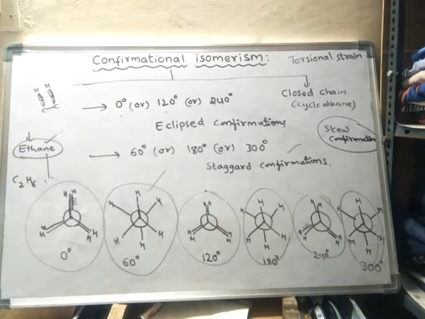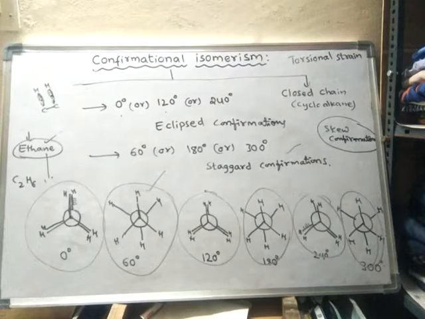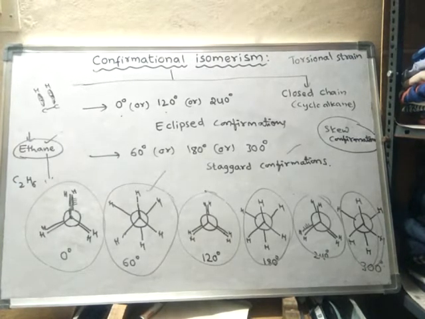Okay, due to the torsional strain, what is torsional strain? The repulsion between the electron clouds of the adjacent bonds is said to be torsional strain. So due to the torsional strain, what happens? The eclipsed form is least stable. Hence the staggered form is the most stable form of the ethane molecule.